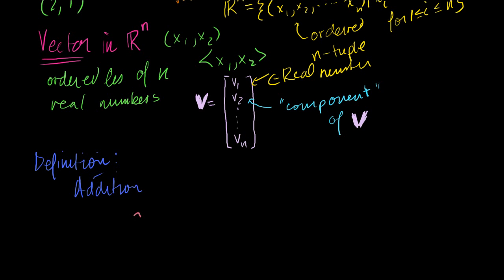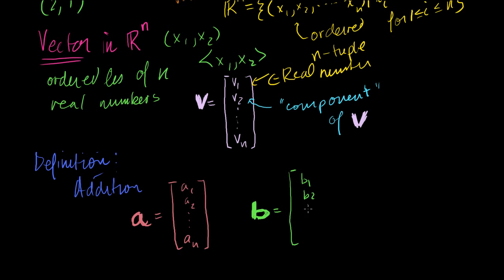If I have some vector, let me write it as a lowercase a, but a really bolded lowercase a, that is equal to a1, a2, all of its components, all the way to an. And I want to add that to vector b, a really bolded b, which is equal to b1, b2, all the way to bn.